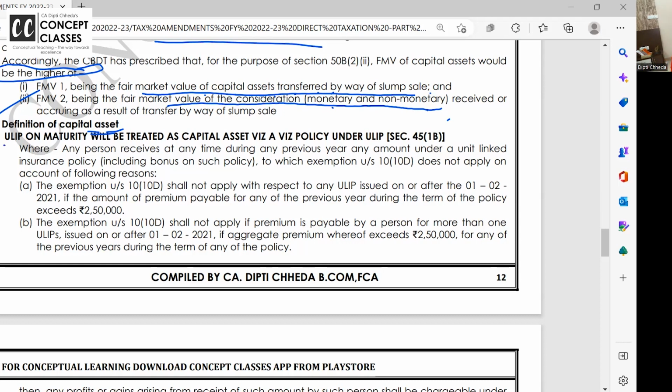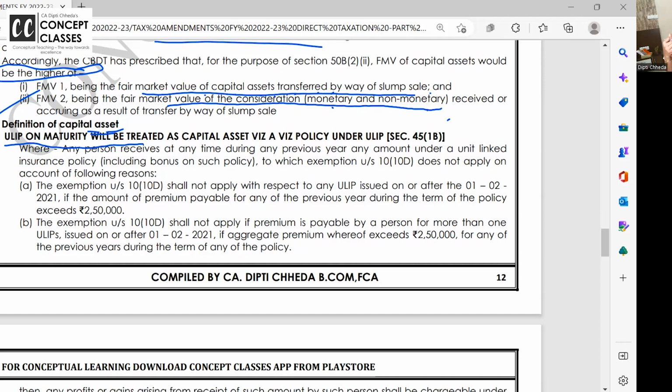So from this time they have added ULIP, unit linked insurance policy. The life insurance policy amount we get on maturity is exempt, correct. But in a few cases, this is taxable. That's why 194DA TDS is also deducted on sums received on maturity of LIC.